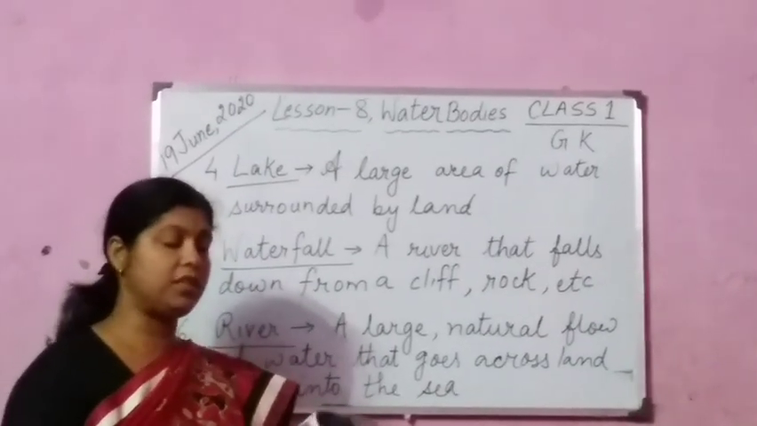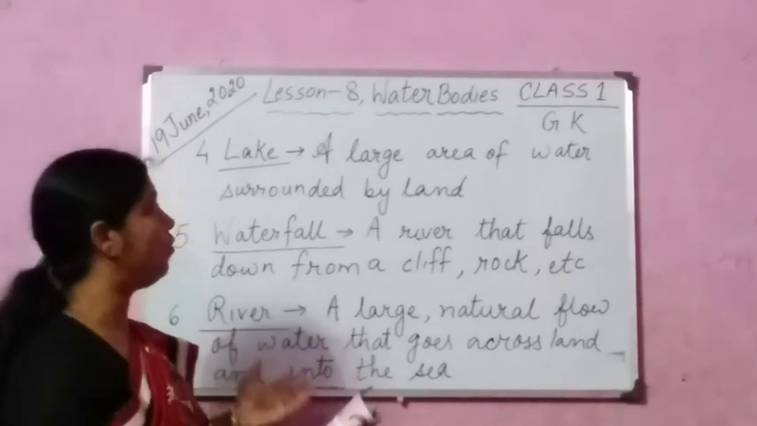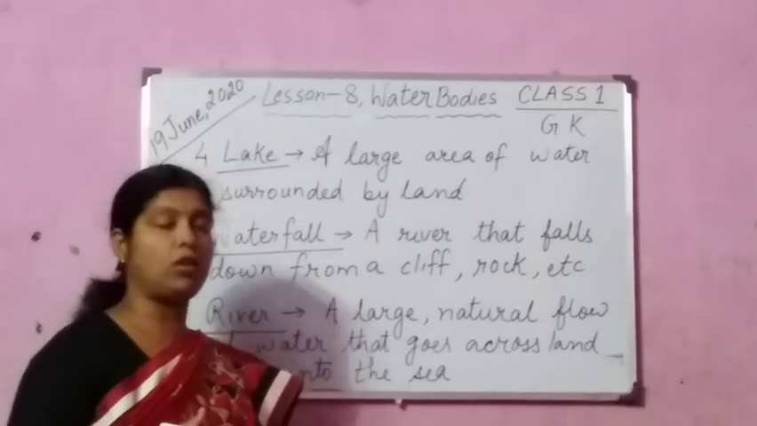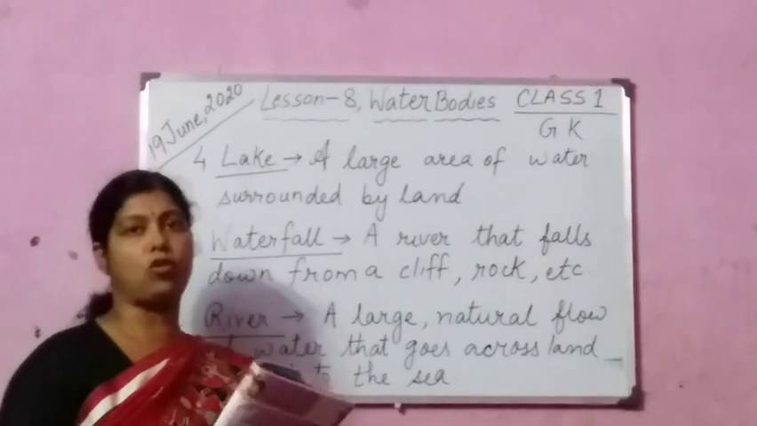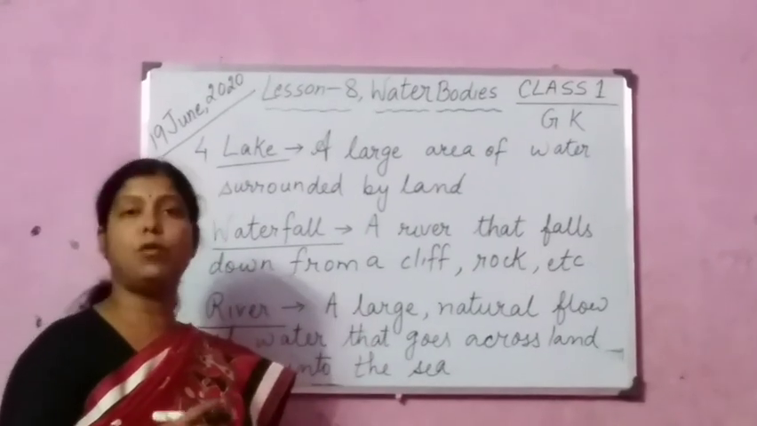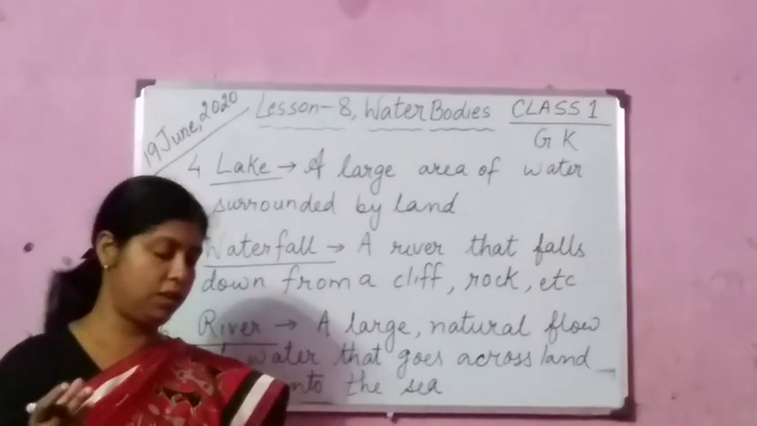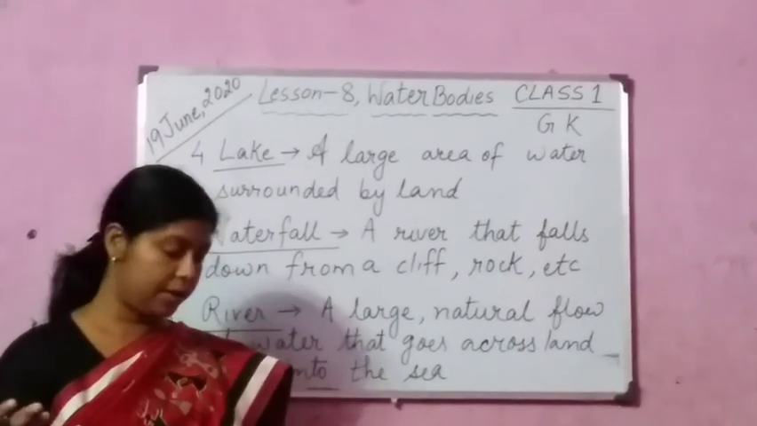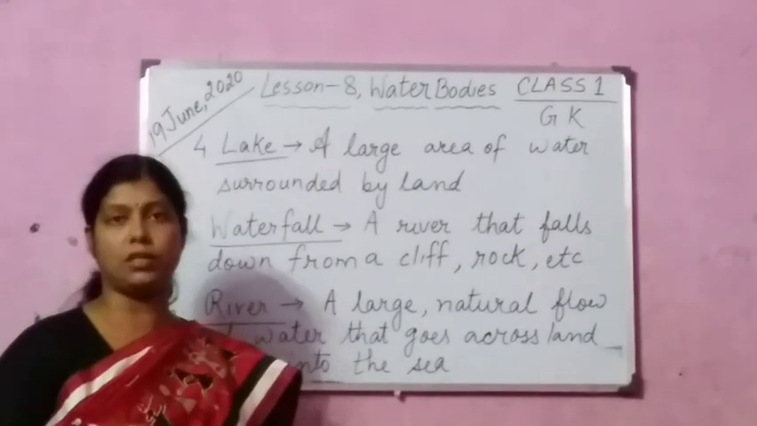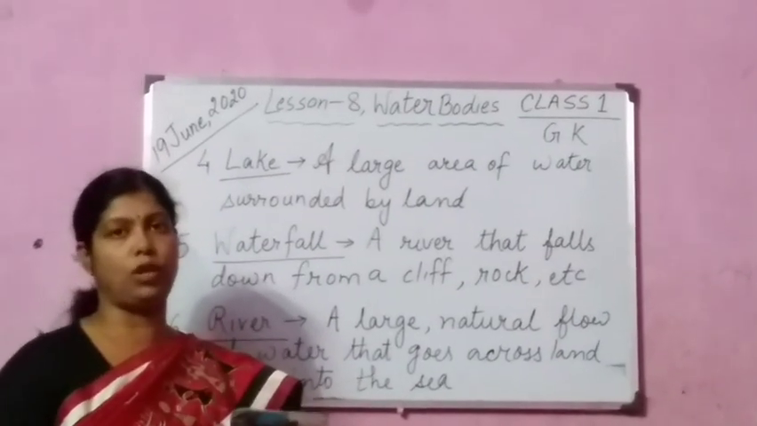Okay children, please just go through this and note down whatever I gave today on the board. Please note down in your copies. These are small definitions: what is a pond, what is an ocean, what is sea, what is lake, what is a waterfall, what is a river. You please note down in your copies.